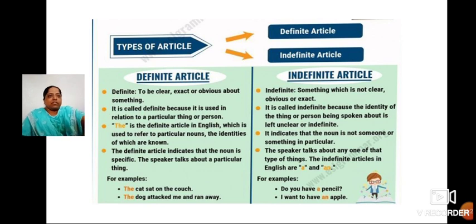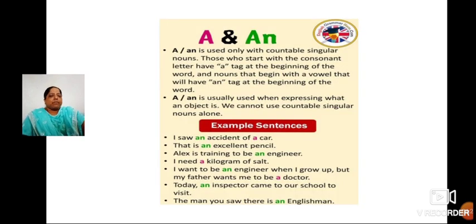Okay, let's have a look at examples. We'll go with the indefinite article first, and when it is used. Let's study about this and then we'll study different kinds of examples. A and an are used only with countable singular nouns. This we are knowing very well. The indefinite articles are used with a singular thing only. When the nouns are plural, then only the definite article is used. Indefinite articles are used with singular nouns only.